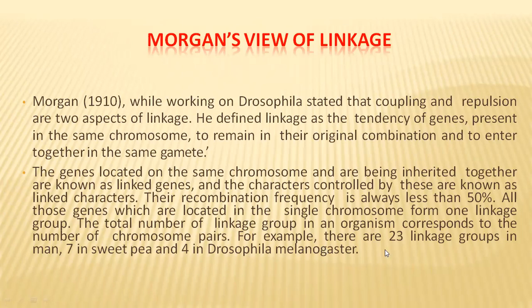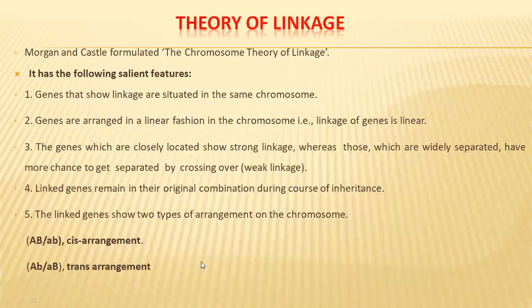For example, in human beings, we have 23 pairs of chromosomes, so that means we have 23 linkage groups. The number of linkage groups is 7 in sweet pea and 4 in Drosophila melanogaster. So the theory of linkage was proposed by Morgan and Castle. The salient features of